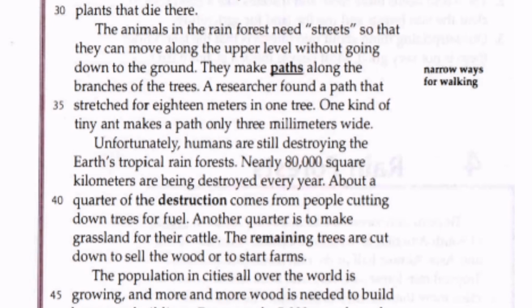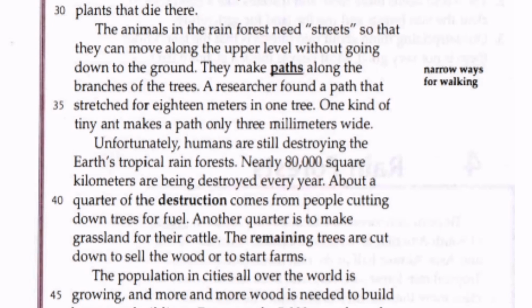The animals in the rainforest need streets so that they can move along the upper level without going down to the ground. They make paths along the branches of the trees. A researcher found a path that stretched for 18 meters in one tree. One kind of tiny ant makes a path only 3 millimeters wide.